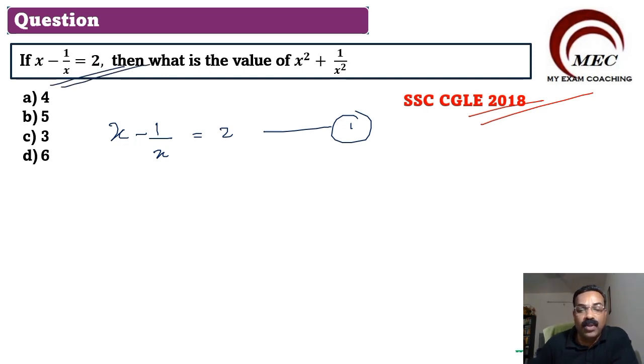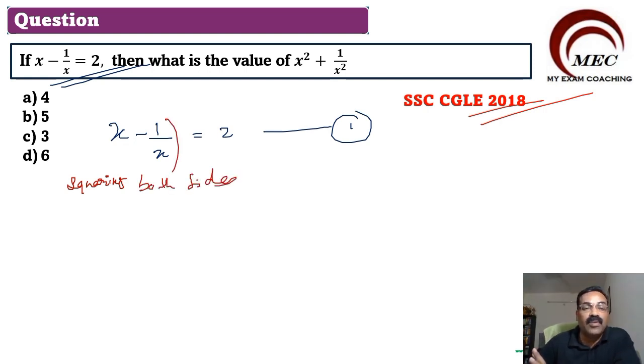Now, what I want to do is, I want to square both the sides. Both the sides I am squaring. So squaring, this is the concept we have to do. You need not write all these steps when solving in the examination hall. It should be mentally calculated. For explanation, I am writing all these things here. Okay, squaring both sides. When you square both sides, what will you get?